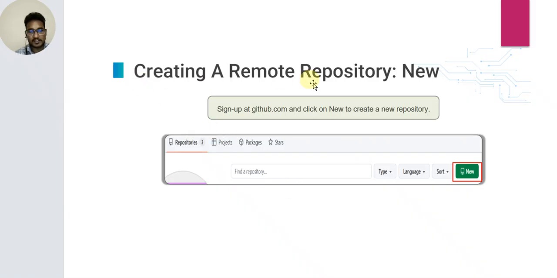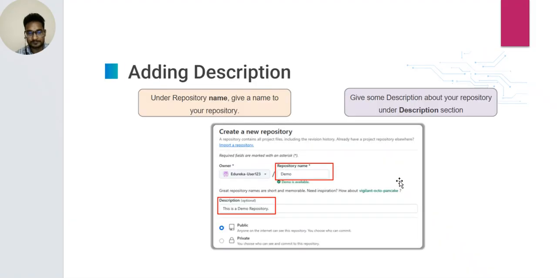Next slide is creating a remote repository. Sign up at github.com and click on New to create a new repository.